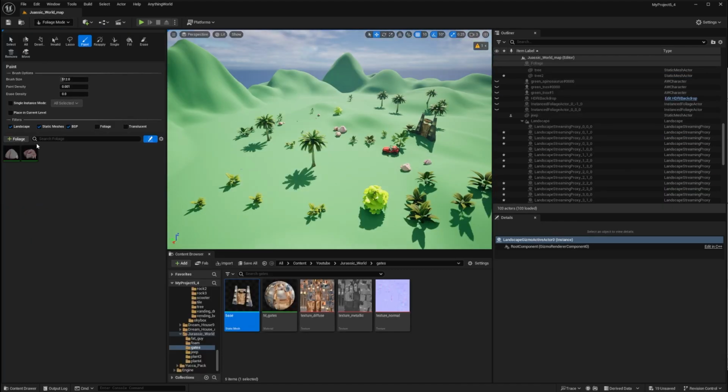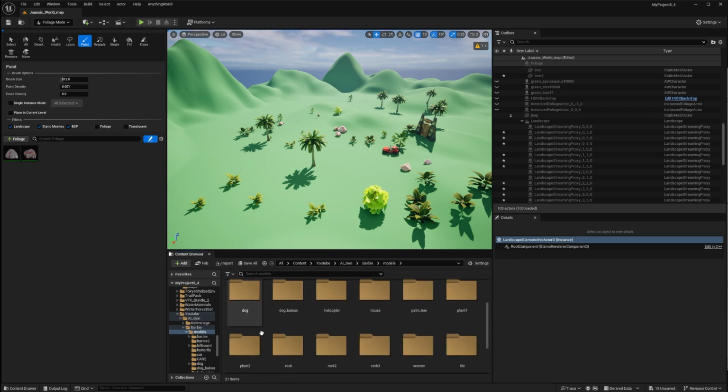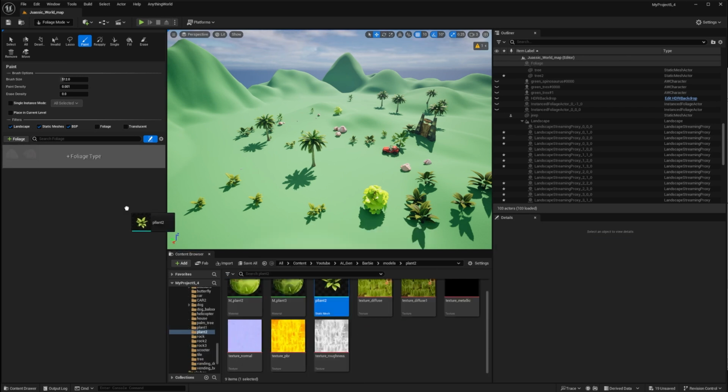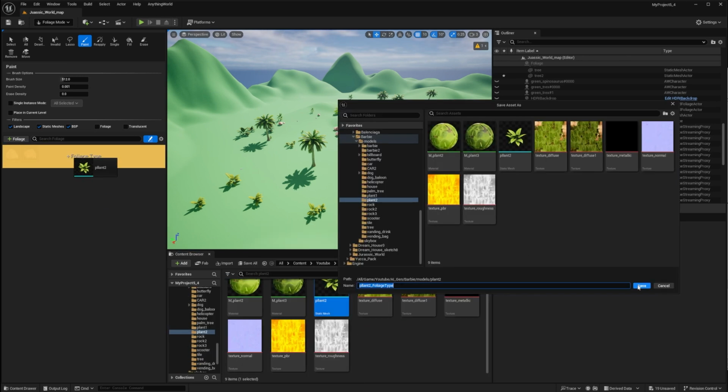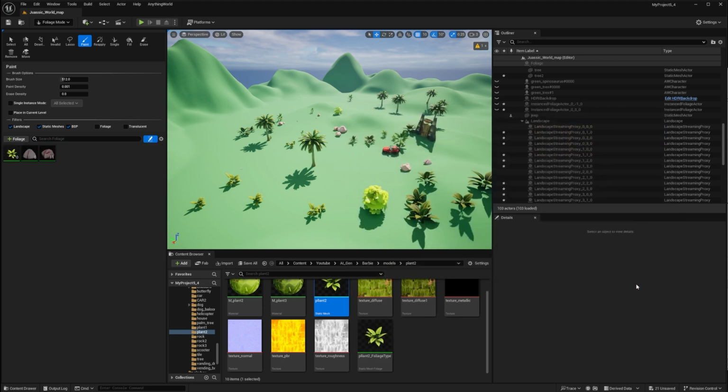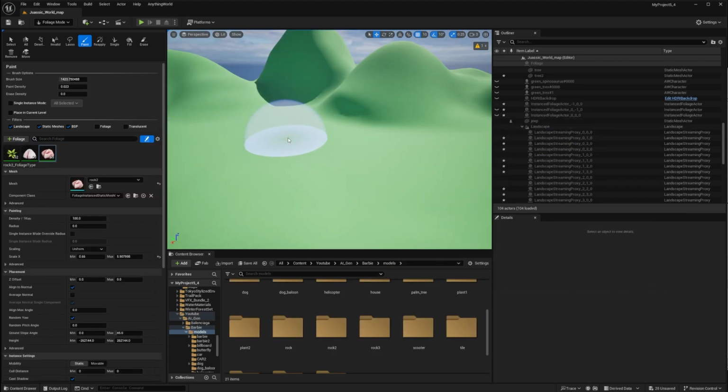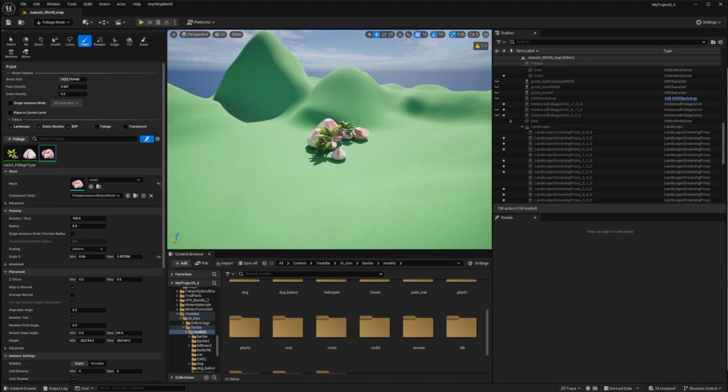For the background, I created foliage and added the desired models. Then I painted them onto the map, adjusting density and the minimum max size.